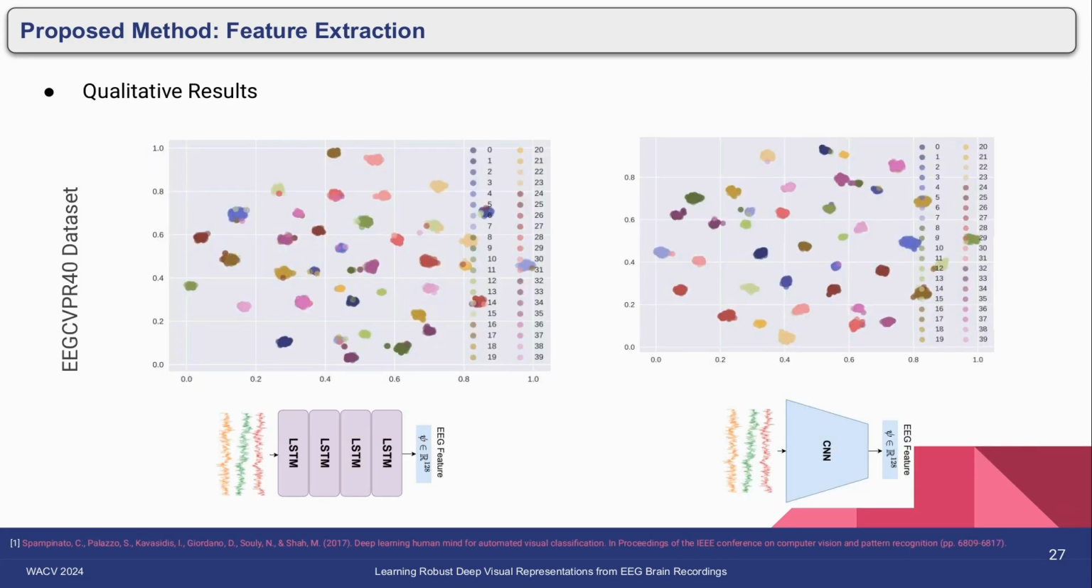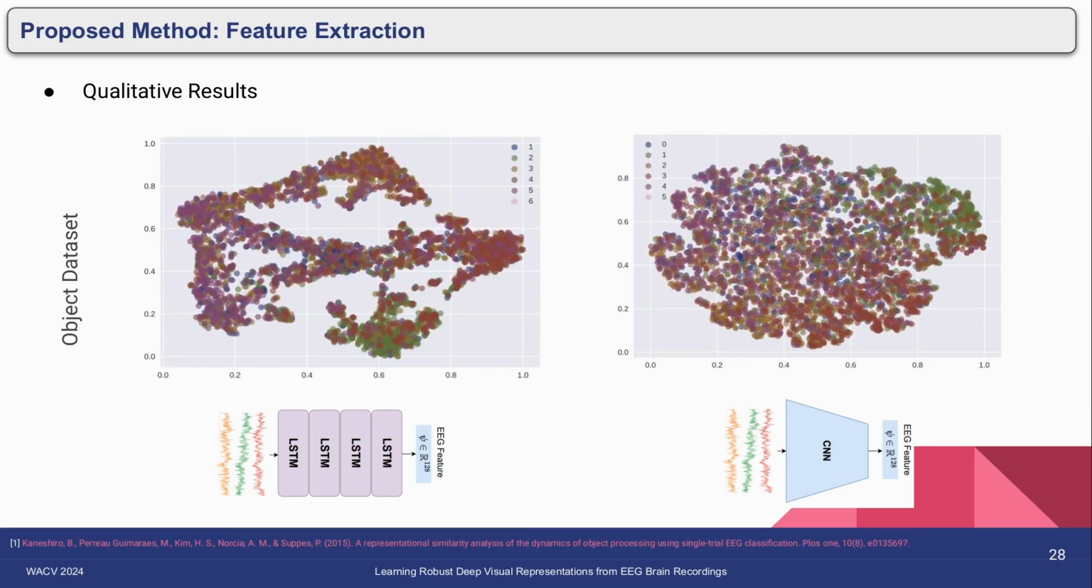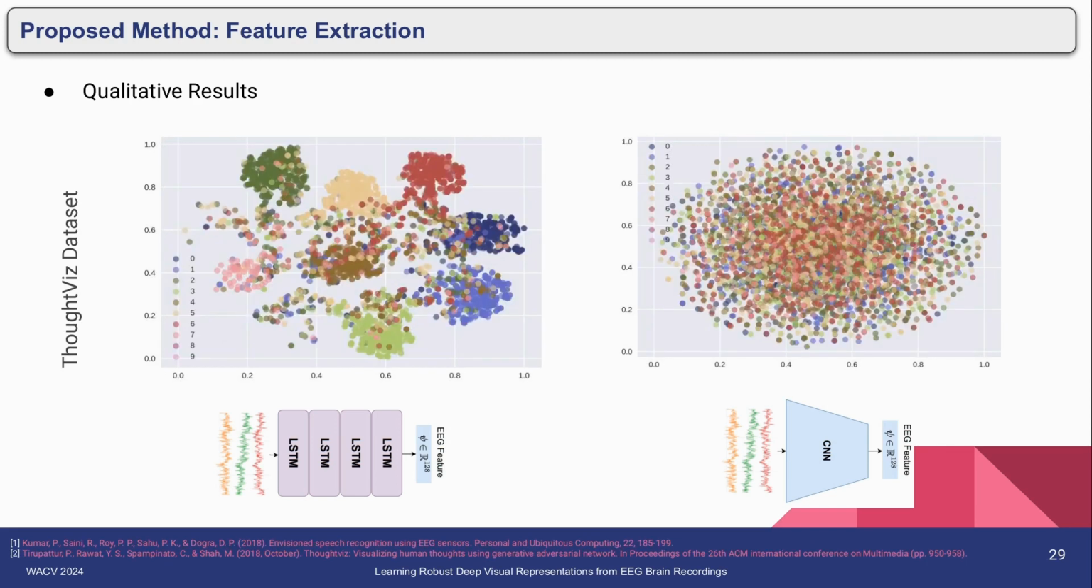So these are the qualitative results on different datasets. The first dataset is the EEG-CVPR40 dataset. As we can see, the features extracted using LSTM and the CNN both form very good clusters around 40 classes. The next dataset is an object dataset. This has 6 classes. So as we can see, the feature extraction from LSTM and CNN, and coming to the ThoughtViz dataset, which consists of 10 different classes, we can see the LSTM features form pretty good clusters in comparison to CNN.